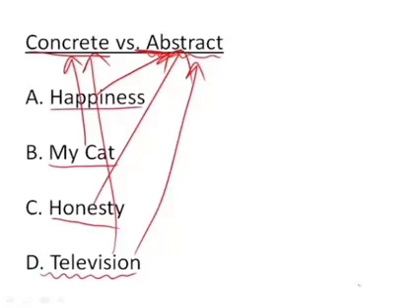or like happiness or honesty, they are things that exist in some abstract worlds, a place where you cannot actually touch them. And there you have it. In this video, we have gone over what a noun is, a person, place, or thing, and we've gone over different types of nouns, from proper and common down to concrete and abstract.